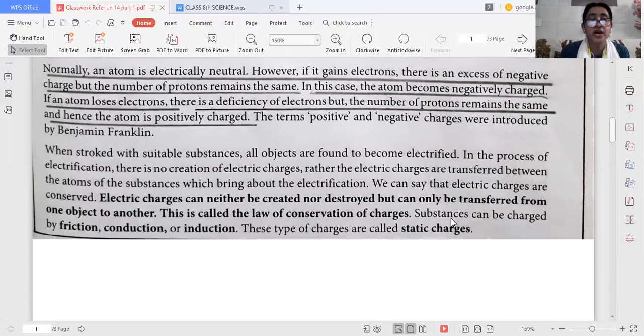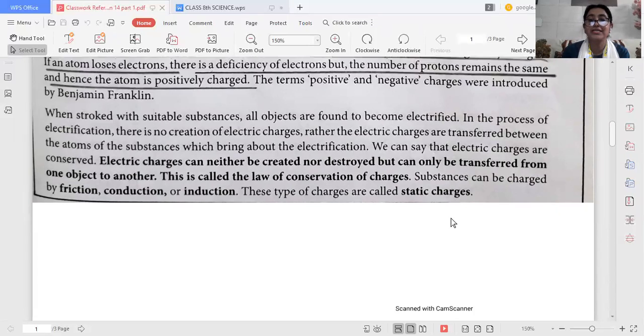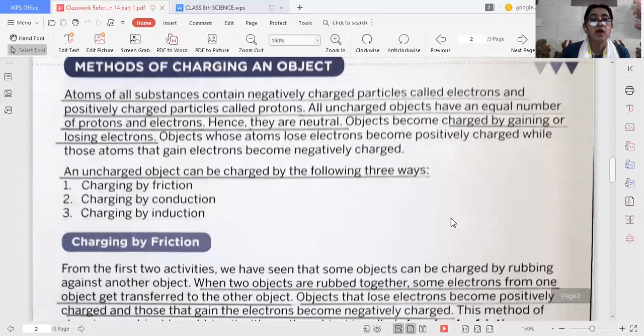So, electric charges can neither be created nor destroyed, but can only be transferred from one object to another. This is called the law of conservation of charges. Substances can be charged by friction, conduction, or induction. These types of charges are called static charges. Now we will learn the methods of charging an object.